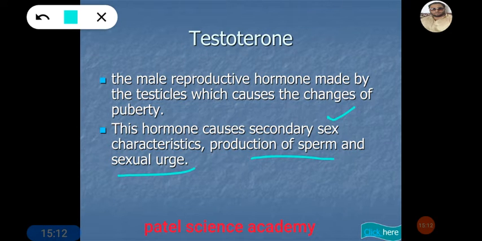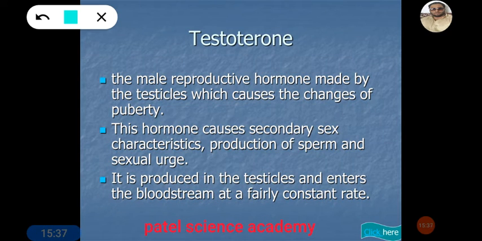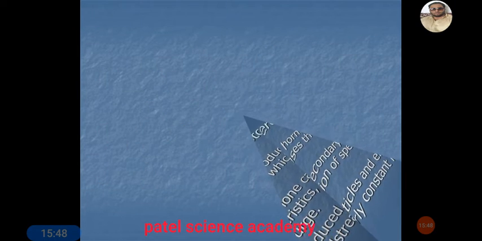Secondary sexual characteristics include the changes in the voice, the beginning of puberty and sexual life, and the beginning of the development of hair, pubic hair on the body. Even the change in the voice, the harshness in the male, is also considered a secondary sexual characteristic. It is produced in the testicles and enters the bloodstream at a fairly constant rate. So this is about the male reproductive hormone, that is called testosterone.